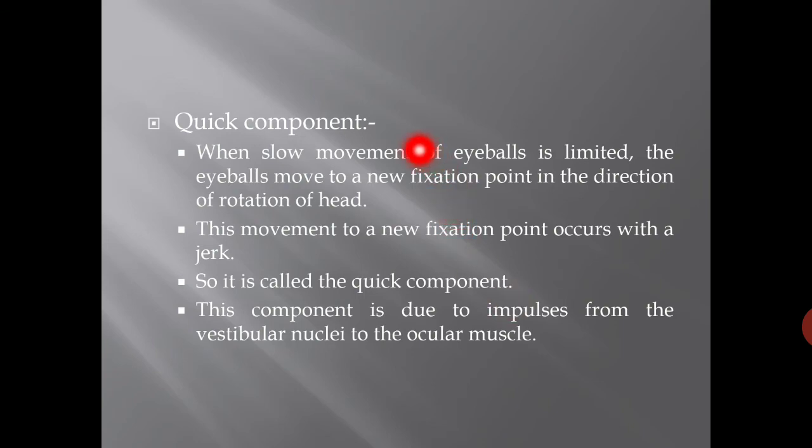And in the quick component, when slow movement of the eyeball is limited, the eyeball moves to a new fixation point in the direction of rotation of the head. This movement to a new fixation point occurs with a jerk, and so it is called the quick component. This component is due to impulses from the vestibular nuclei to the ocular muscles.